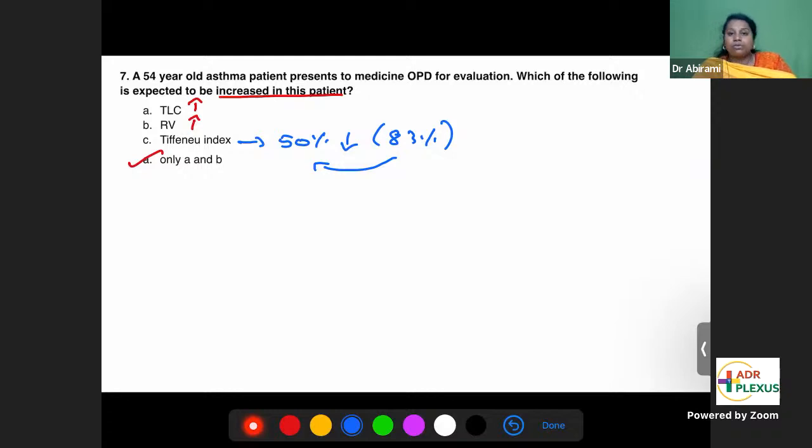Yes, sarcoidosis is also, Dr. Moore, there's deposition of a foreign body in the lungs. Sarcoidosis, asbestosis, silicosis, any deposition of these foreign bodies in the lung. So that can increase your, yes, that is also restrictive disease only.